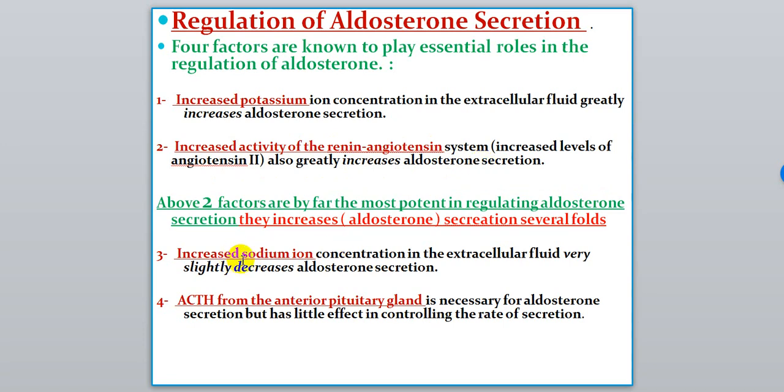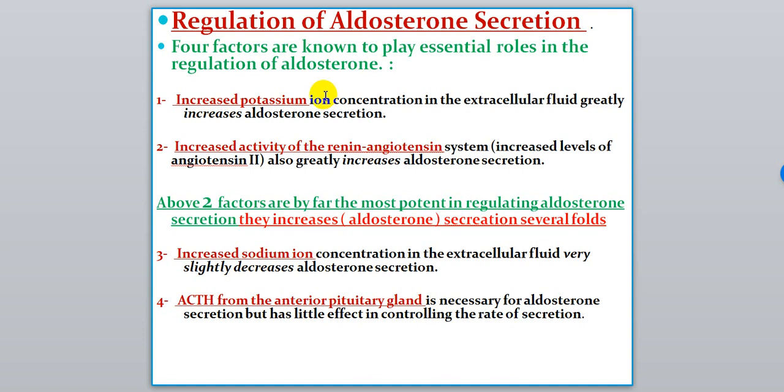While increased sodium ion in extracellular fluid slightly decreases aldosterone. So it has an inhibitory effect on aldosterone, but a slight one. And ACTH, a hormone secreted from the anterior part of the pituitary gland, also helps control the secretion of aldosterone, but with little effect.